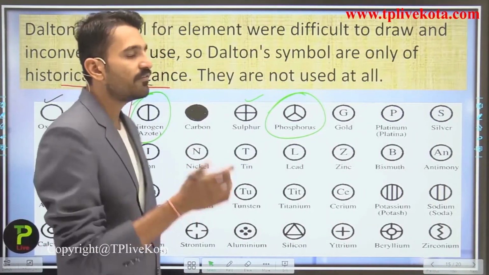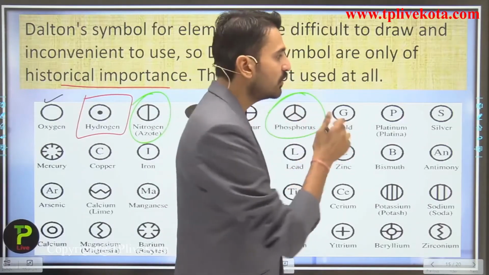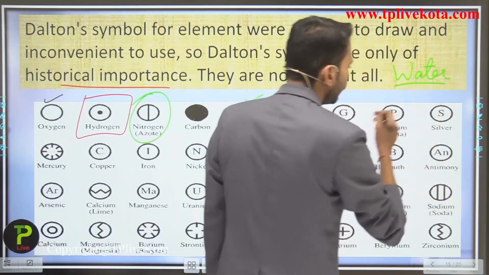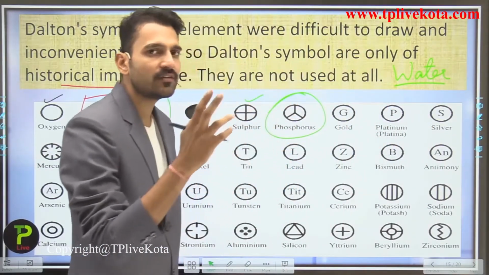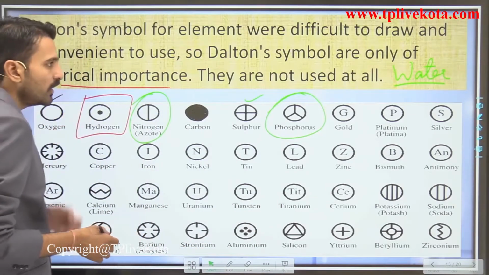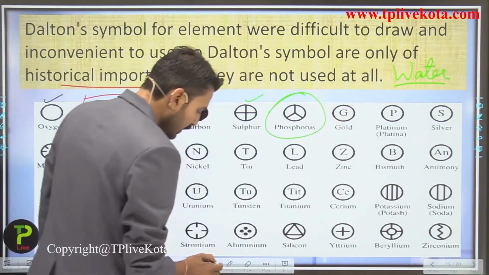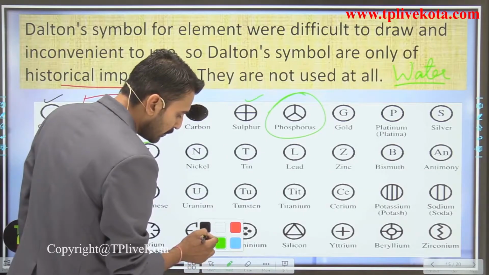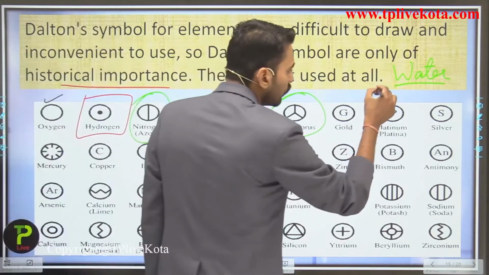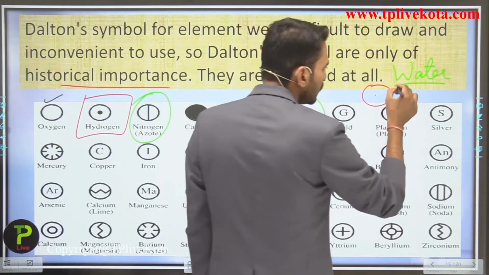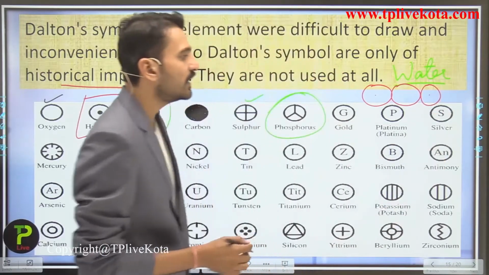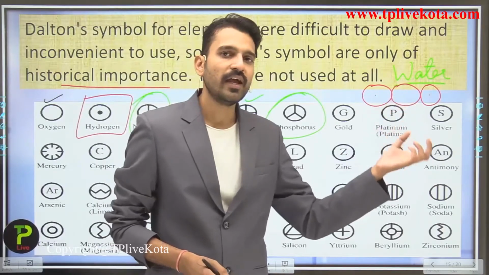So here, students, if I want to draw the structure for water, which you know is H2O, it consists of 2 atoms of hydrogen and 1 atom of oxygen. According to John Dalton, how am I going to make it? For that I need to remember the symbol for hydrogen and the symbol for oxygen. So this could be like this. So students, you see here, this is the H2O or the water.